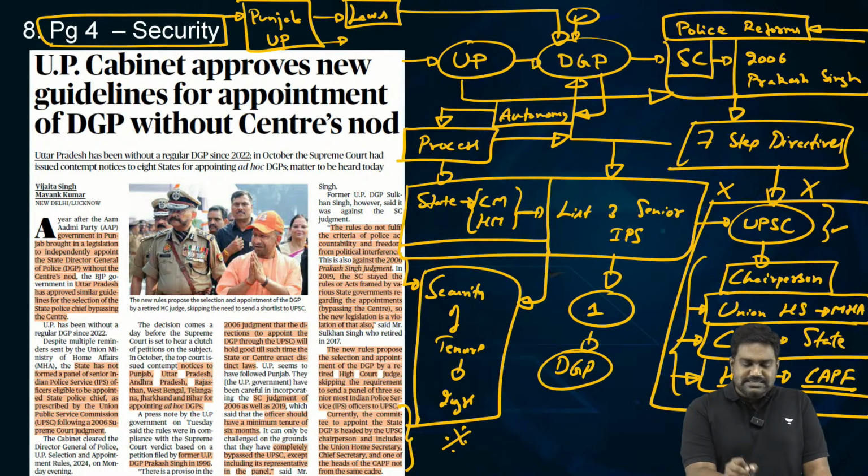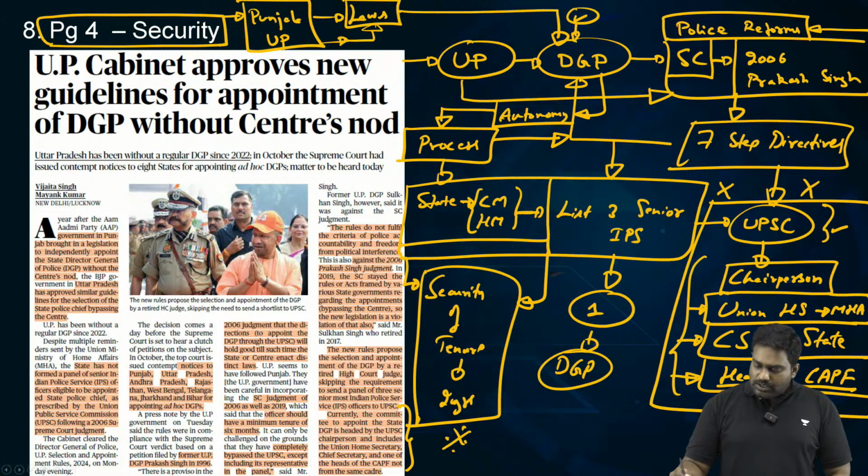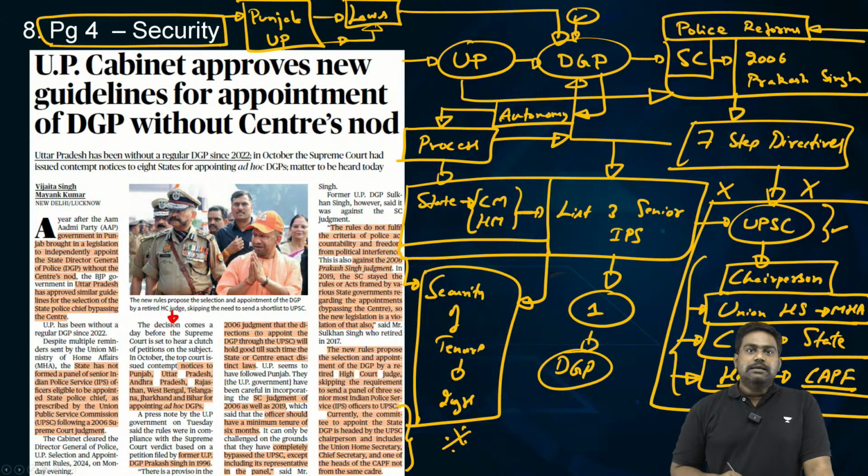Now, UP has done the same. The UP government also has brought in a law that takes out the role for UPSC and allows the state government to decide on the DGP appointment. Now, related to this, in 2019, there was another ruling by the Supreme Court where security of tenure was brought down to 6 months.